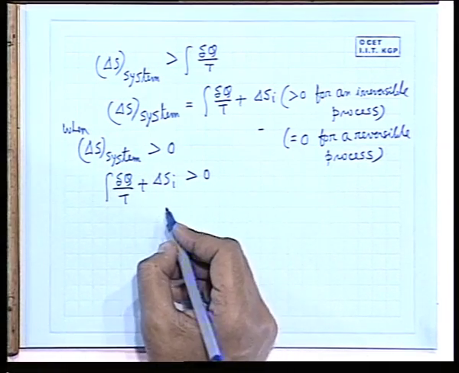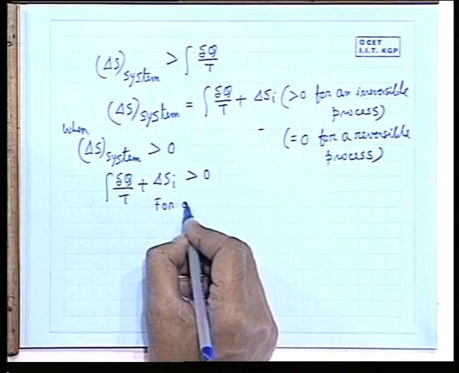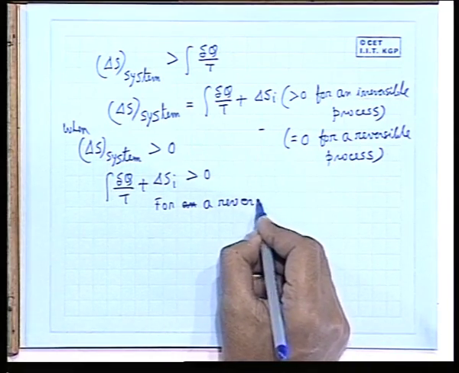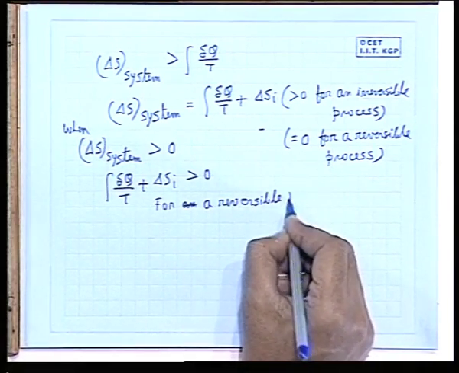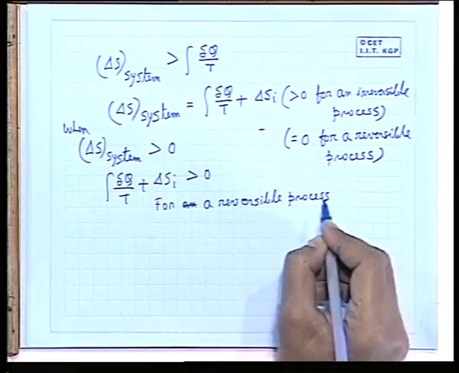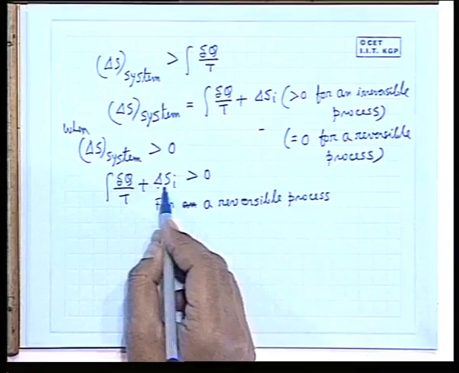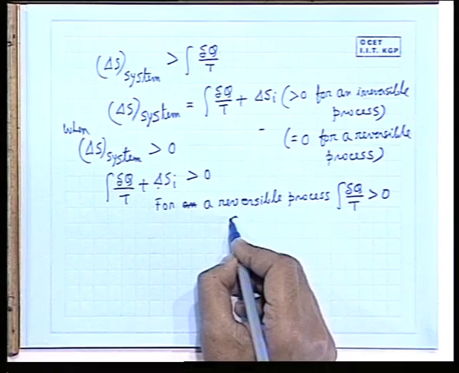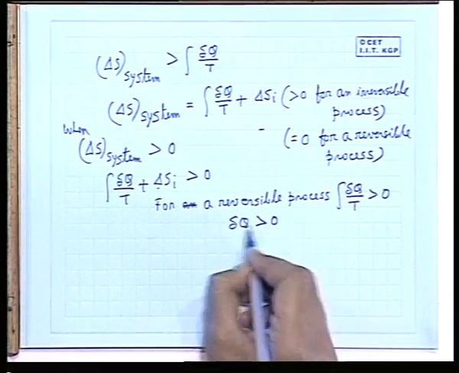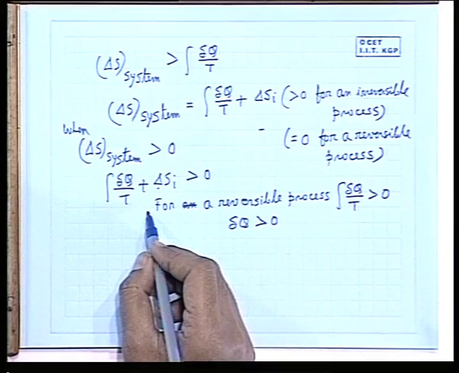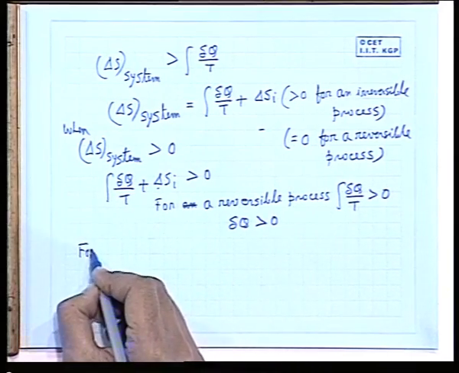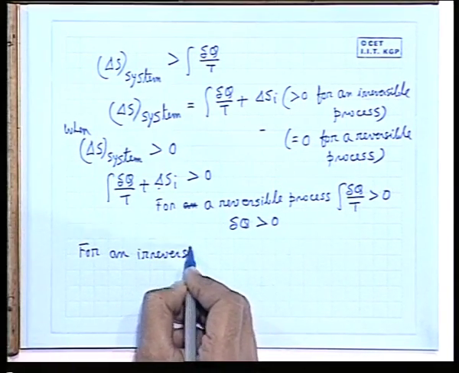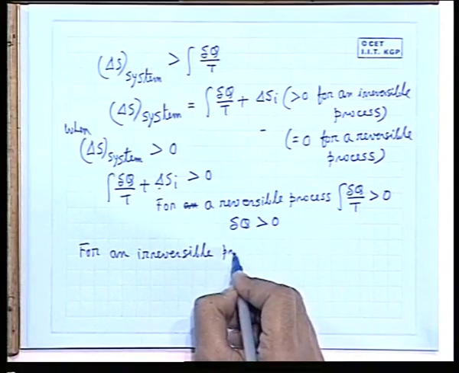So, for a reversible process, delta Si is 0, because this is 0, delta q by T has to be greater than 0, which means delta q has to be greater than 0. Heat has to be added to the process. Clear? But for an irreversible process, it is sometimes asked in many interviews, a very important concept, usually you may not get it in all books.